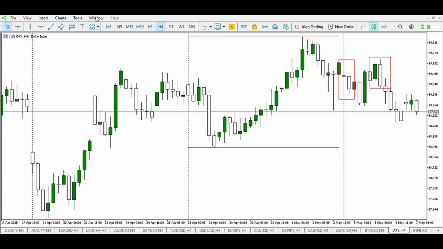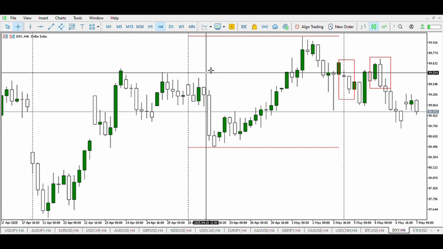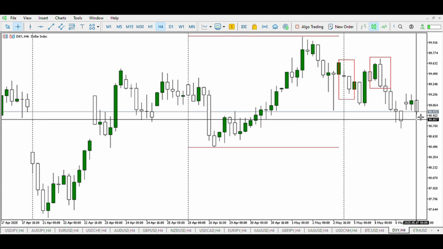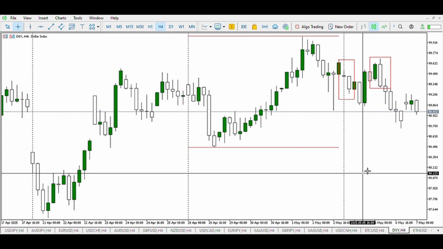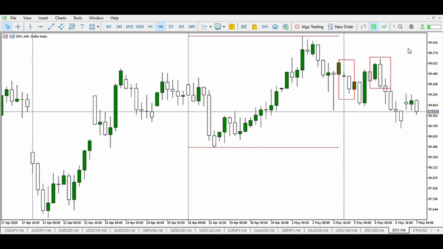On DXY, we make no conclusion on this pair as we don't have sellers directly at resistance, and right here we have buyers, so we ignore this as well. Plan your trade, trade your plan, and most importantly, manage your risk and emotions.